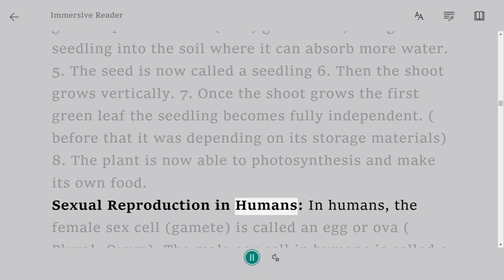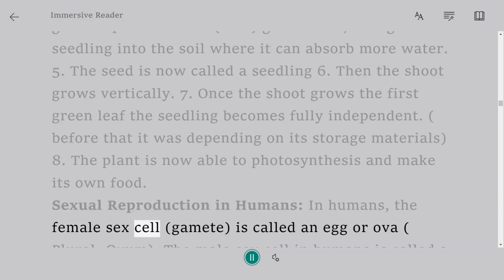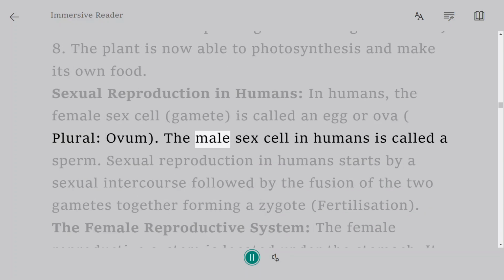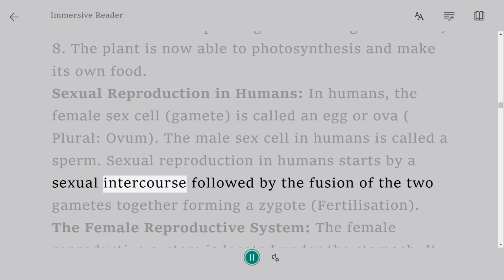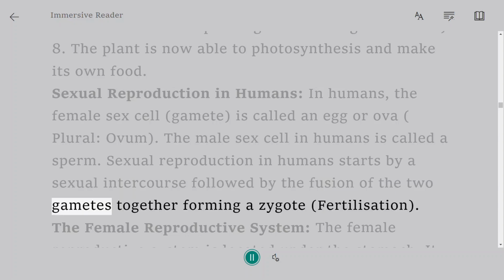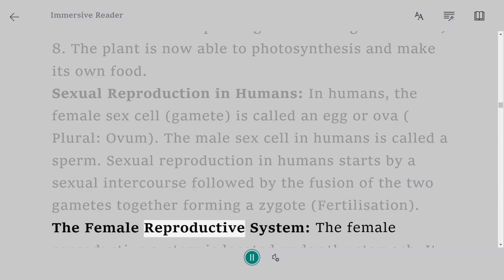Sexual reproduction in humans. In humans, the female sex cell, or gamete, is called an egg or ova, plural ovum. The male sex cell in humans is called a sperm. Sexual reproduction in humans starts by sexual intercourse, followed by the fusion of the two gametes together forming a zygote, which is fertilization. The female reproductive system.